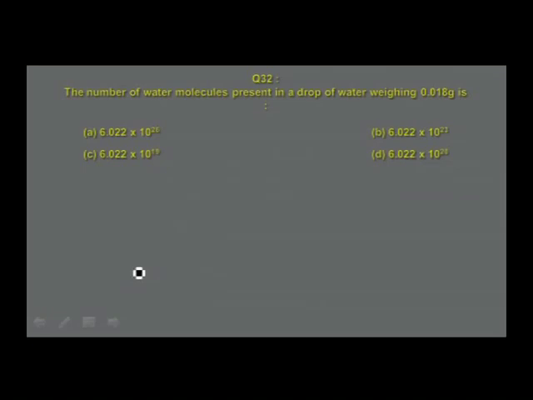The number of water molecules present in a drop of water containing 0.018 gram is. This is a question which is related to number of molecules and mass. Mass and molecules, you know, one molar mass of a substance contains Avogadro number of molecules. That is, what is the molar mass of water? Molar mass of water is 18 grams. 18 grams contains 6.022 into 10 power 23.